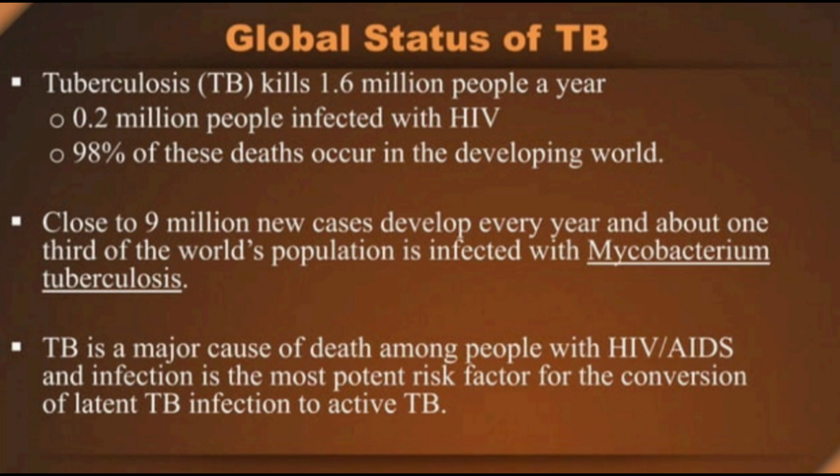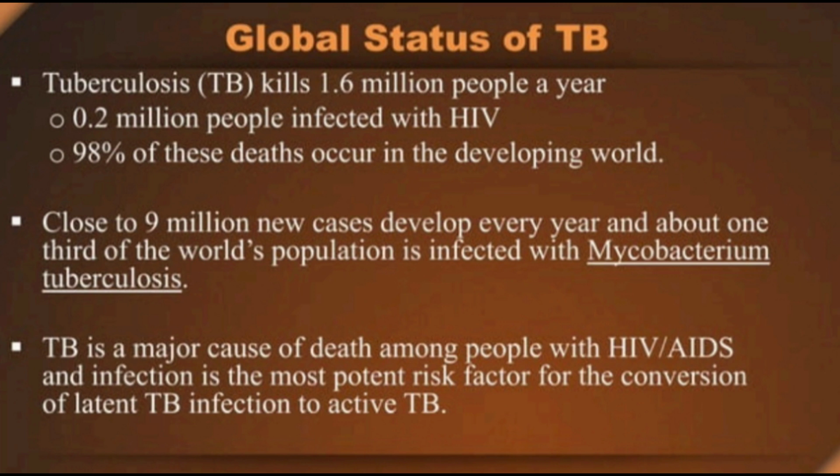Let's see the global status of TB. So TB kills almost 1.6 million people every year, of which 0.2 million people are also infected with HIV, and 98% of these deaths occur in the developing world. Close to 9 million new cases develop every year, and about one-third of the world's population is infected with Mycobacterium tuberculosis.